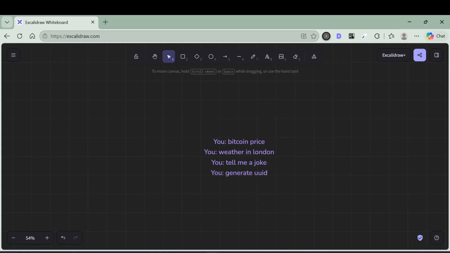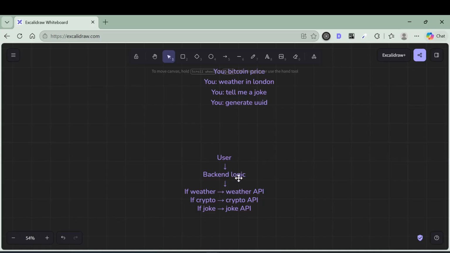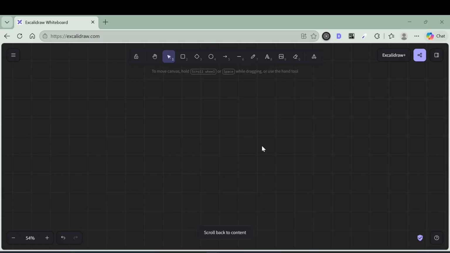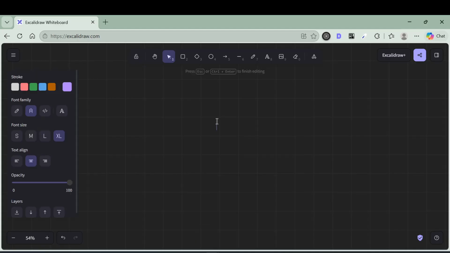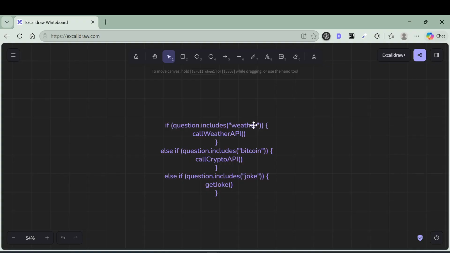So what is the architecture? I already told you multiple times, it's an if and else condition. The user asks something, and the backend logic says: if weather, then call the weather API; if crypto, then call the crypto API; if joke, then call the joke API. That is simple, without MCP. And what will the code for this be? Let me show you the code. If the question includes weather, call the weather API. If the question includes Bitcoin, call the crypto API. If the question includes jokes, call the get joke function.